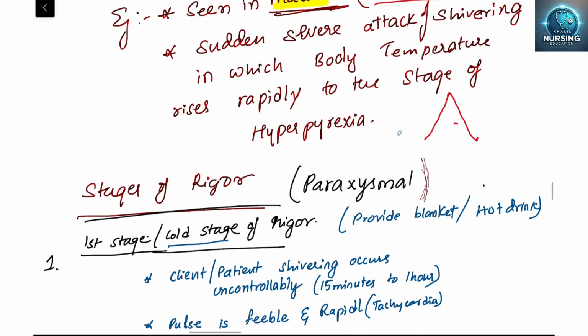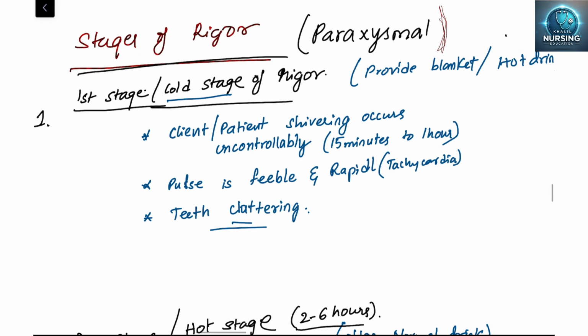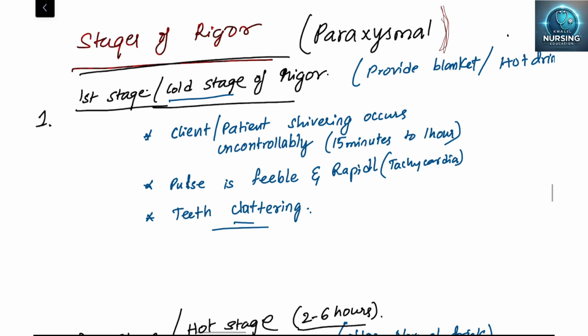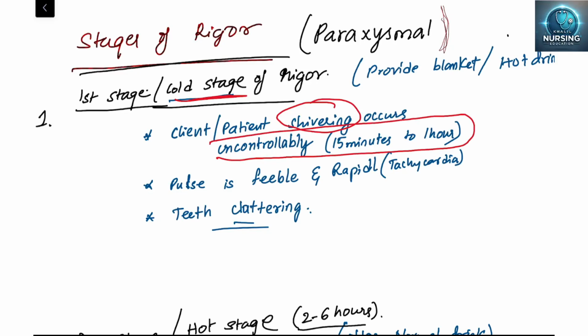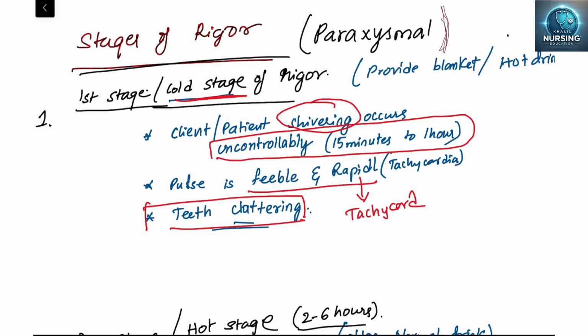Clear? Okay, so what are the stages? First we'll see the cold stage. In the cold stage the client is shivering, very importantly, uncontrollably, for 15 minutes to 1 hour. Pulse is feeble and rapid, there is tachycardia. Teeth will be chattering and you can hear the sound of the chattering. So 15 minutes to 1 hour he was shaking, that means he was shivering.